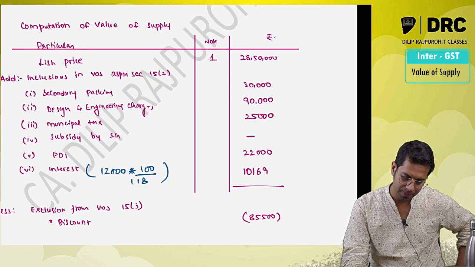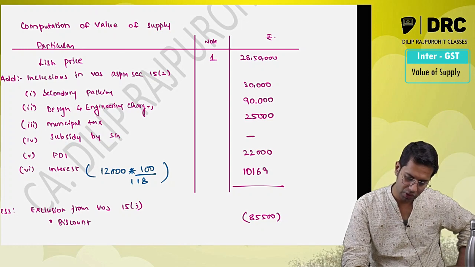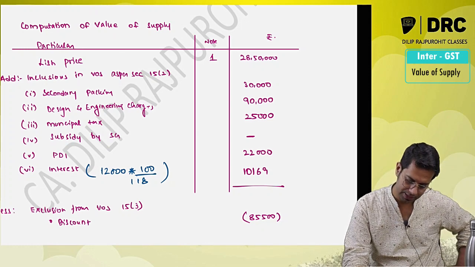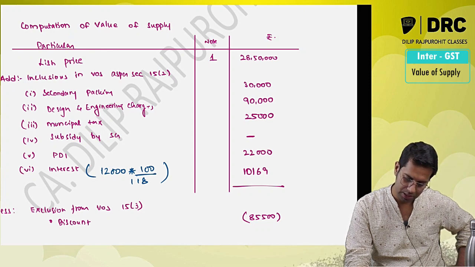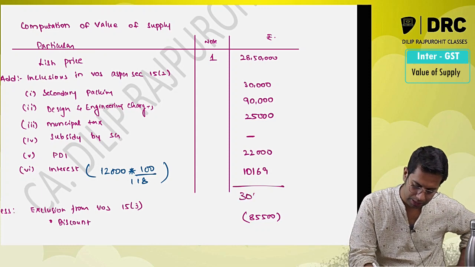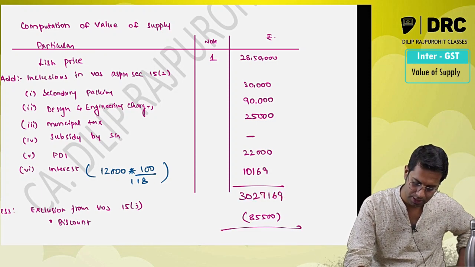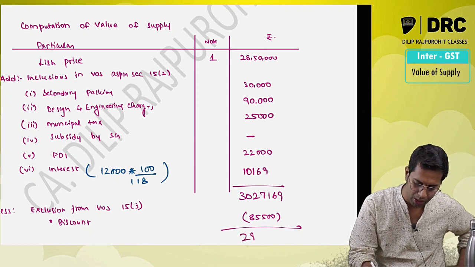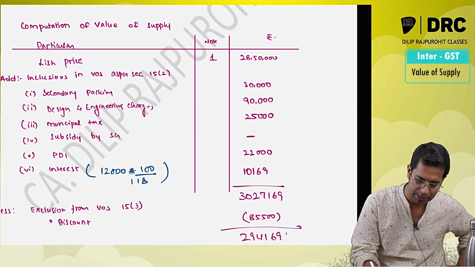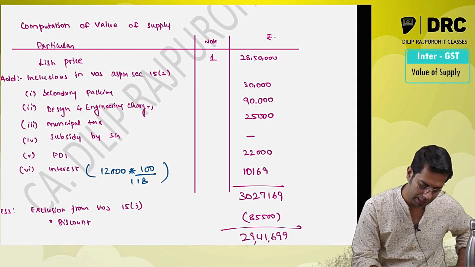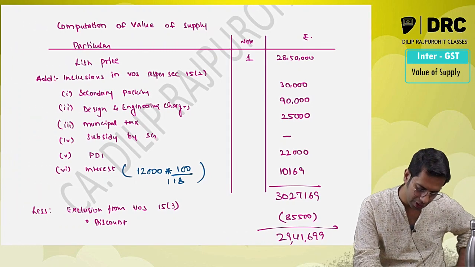28,50,000 plus 30,000 plus 90,000 plus 25,000 plus 22,000 plus 10,169, minus 85,500, gives 29,41,699. Now next, note number 2.